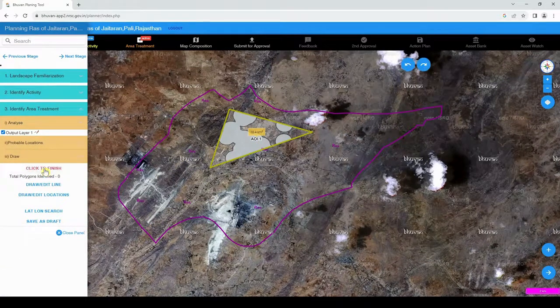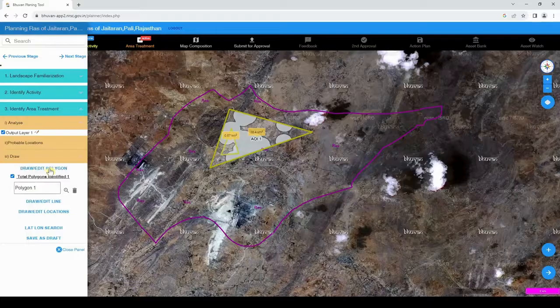Draw polygon or line string. In this step, the user is asked to draw a polygon or line string for representing an activity based on the user requirements and based on the analysis done on the vector data sets of a selected Gram Panchayat. The user can draw multiple features of polygons and line strings as per the requirement. Each PWL number has a distinct color.